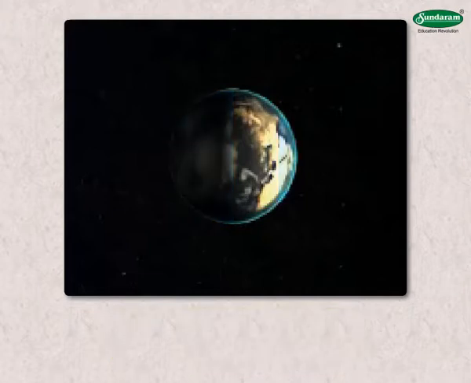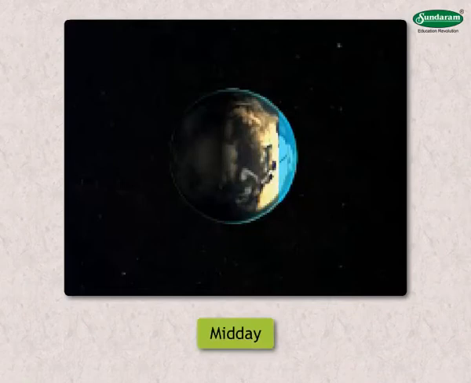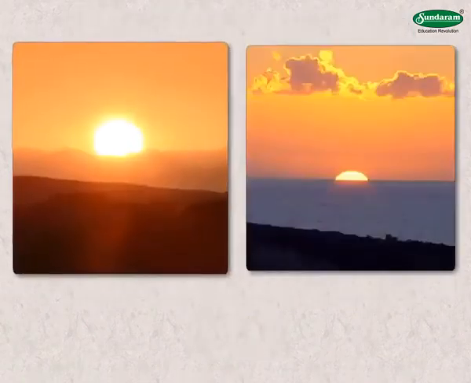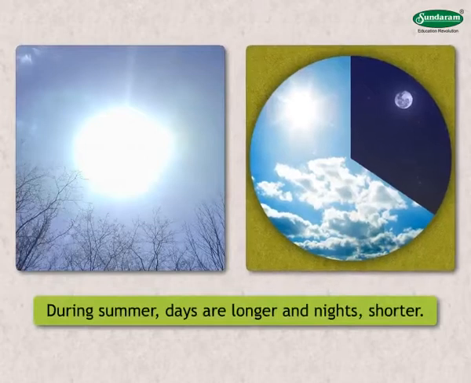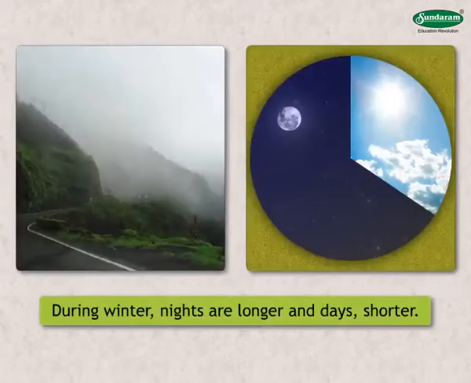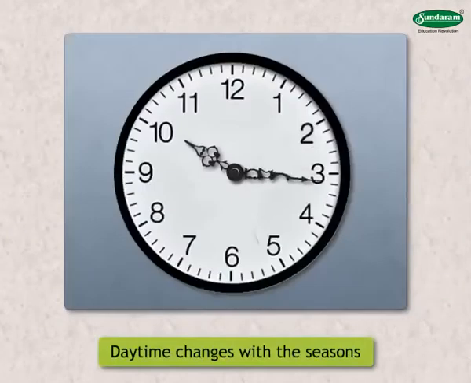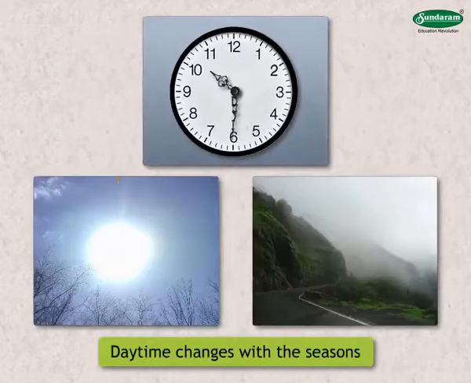The meridian that is exactly in the middle of these two meridians is right in front of the Sun. It is midday on this meridian. Sunrise and sunset at a place do not occur at the same time every day. During summer, days are longer and nights shorter. It is just the opposite in winter. That means daytime changes with the seasons.